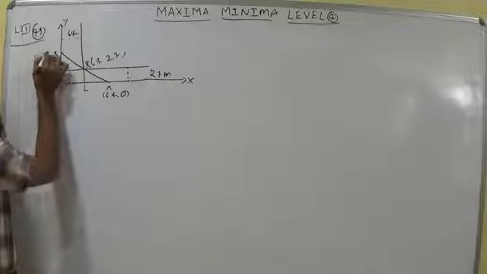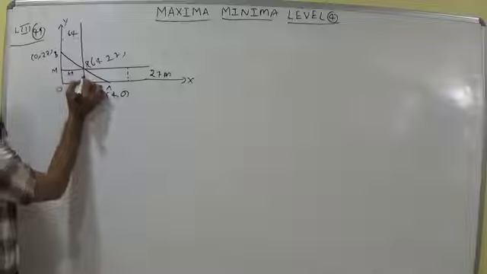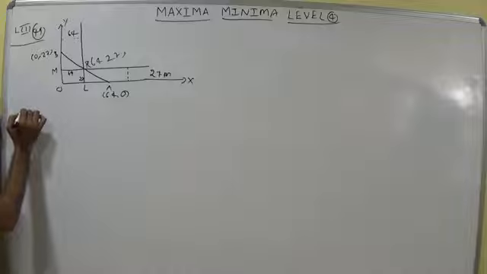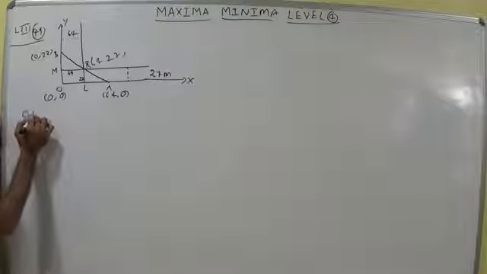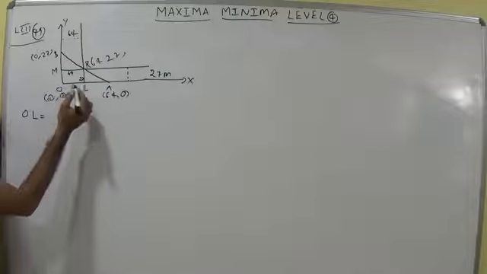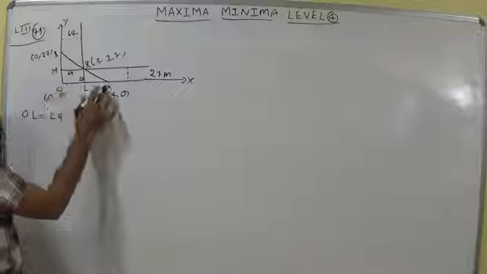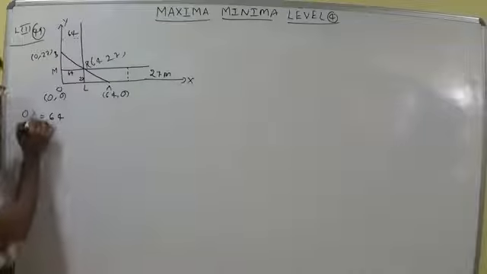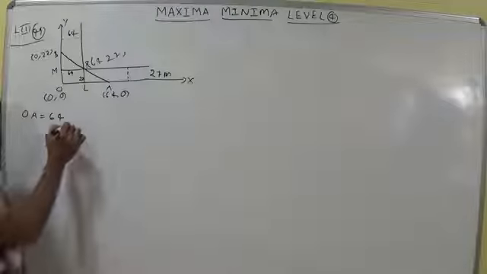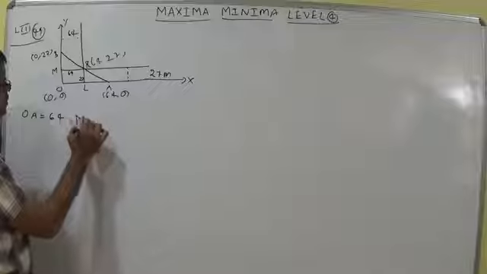Let O be the origin 0 comma 0, OL is equal to 64, so OA is equal to 64 and MP is equal to 27.